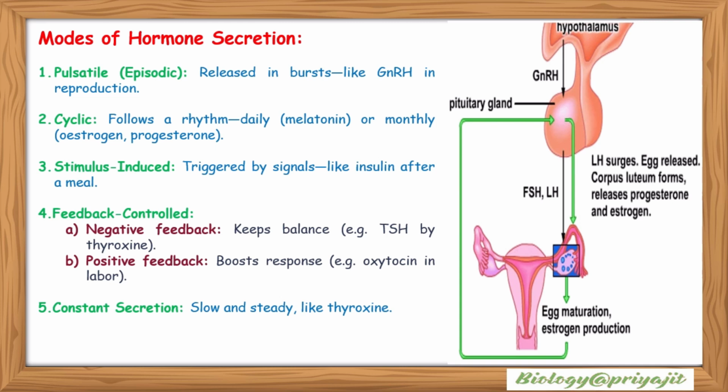Feedback controlled mechanisms help maintain balance. Negative feedback limits hormone release, like TSH regulated by thyroxine, whereas positive feedback enhances it, like oxytocin during labor. Some hormones like thyroxine are secreted at a constant rate to sustain baseline levels. Together, these modes enable the endocrine system to respond efficiently to both internal and external demands.